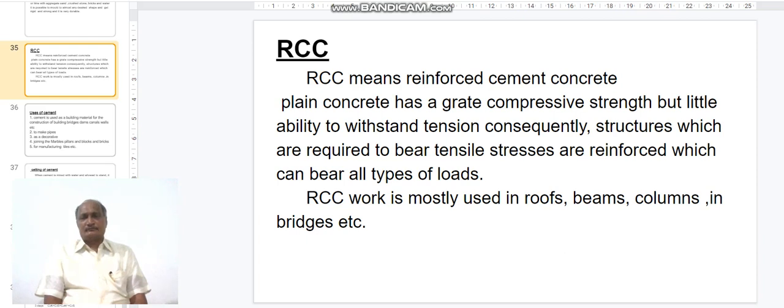Consequently, structures which are required to bear tensile stresses are reinforced, which can then bear all types of loads. RCC work is mostly used in roofs, beams, columns and in the construction of bridges, etc.